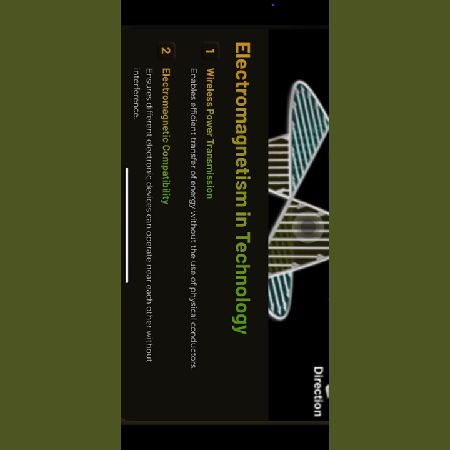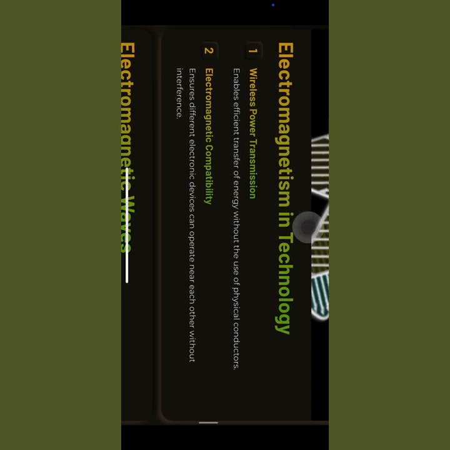Without using physical conductors, there is also electromagnetic compatibility, which ensures different electronic devices can operate near each other without any interference. For example, with Alexa you can switch on the motor, switch off the TV, and switch on the fan. By this, different electronic devices, like Wi-Fi within some range near us, can operate near each other without any interference, right?